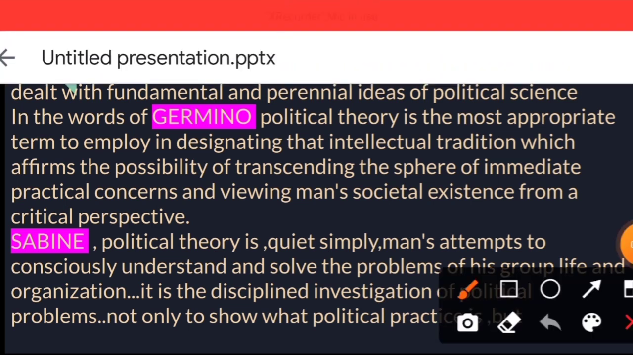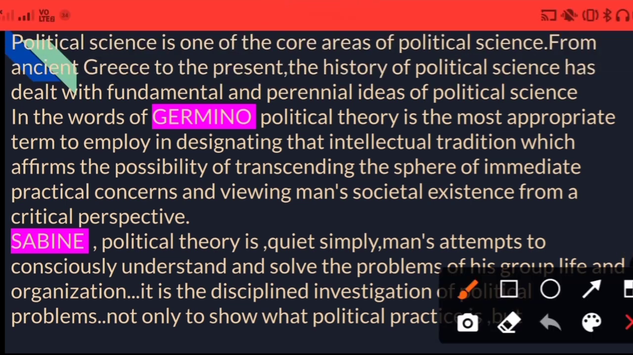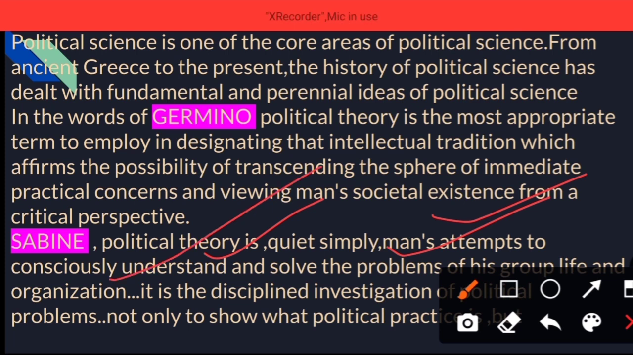What he wanted to say is that this political theory is nothing but man's attempts to understand and solve the problems of his group life or the institution or the organization, say an NGO, the government, or the party, or the institution that he or she belongs to.